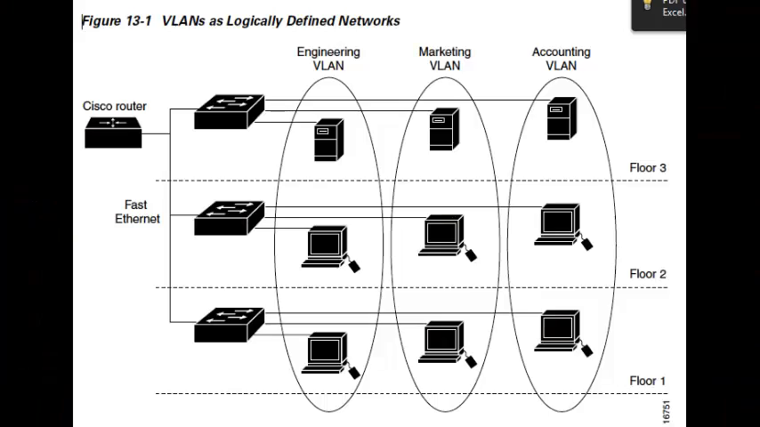VLANs are often associated with IP subnetworks. In this example, there are 3 VLANs: engineering VLAN, marketing VLAN, and accounting VLAN. The purpose of this is that these 3 VLANs can only communicate with those networks or PCs that are configured with the same VLAN.